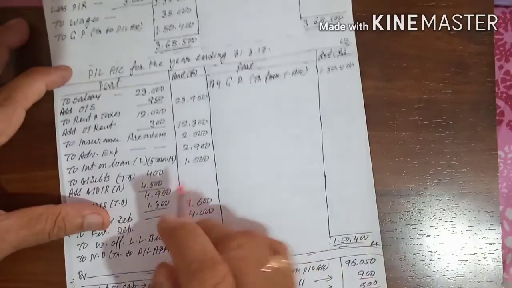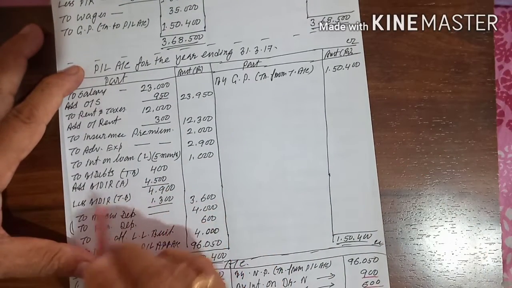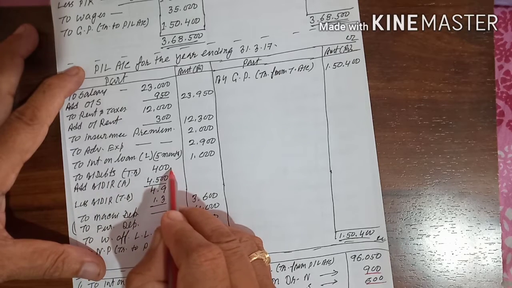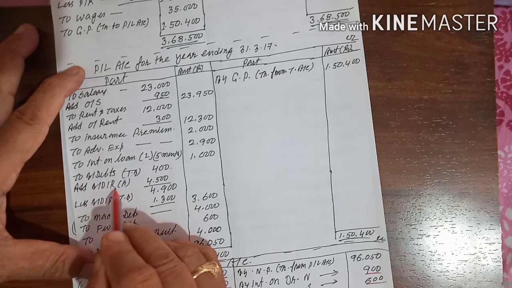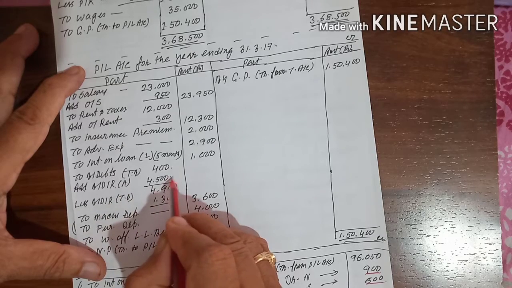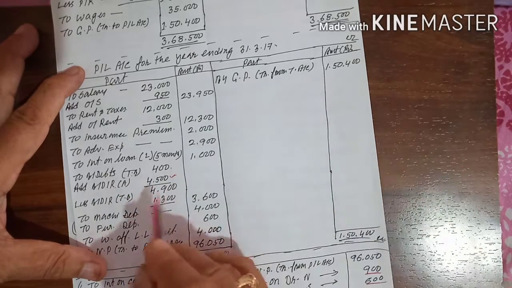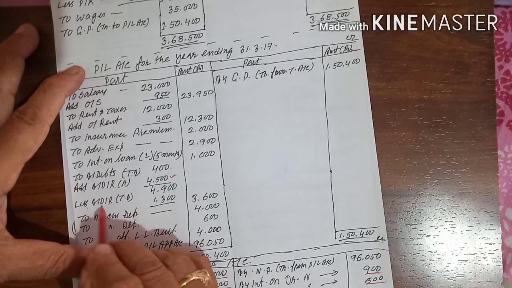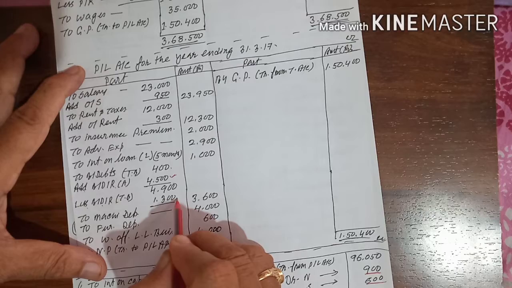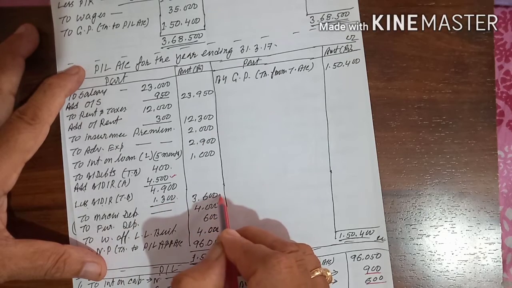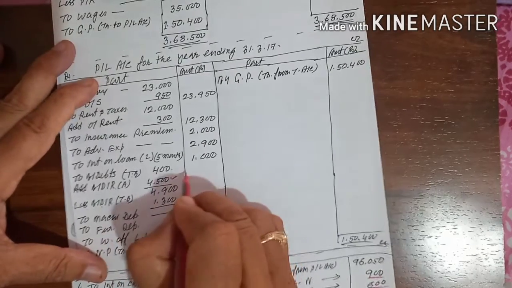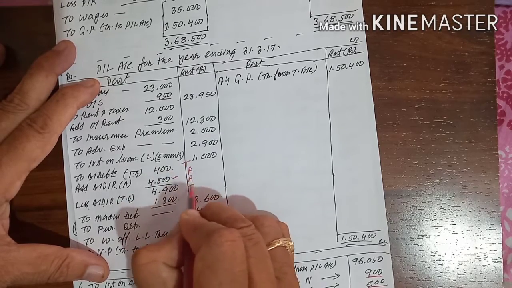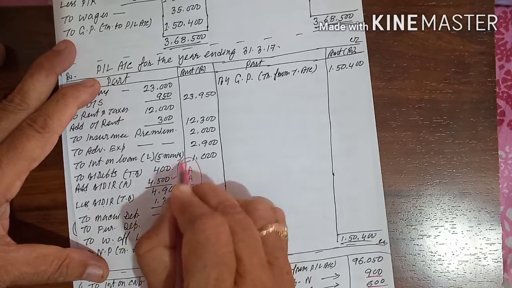Second effect, profit and loss account, debit side. Already you have done the posting of bad debt from your trial balance, 400. Add bad debt reserve of your adjustment, 4,500. Then if you add, you will get 4,900, and less bad debt reserve of your trial balance, that is 1,300, that is 3,600. This all of you know, we are doing TAT, T-A-A-T, TAT. Is it not?